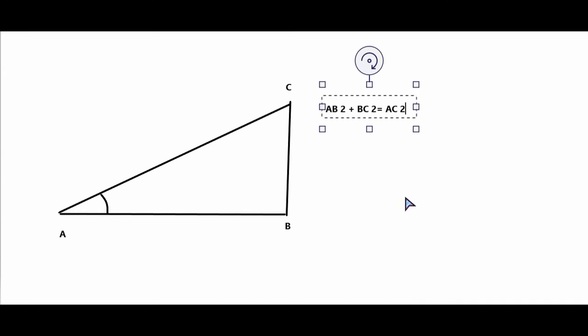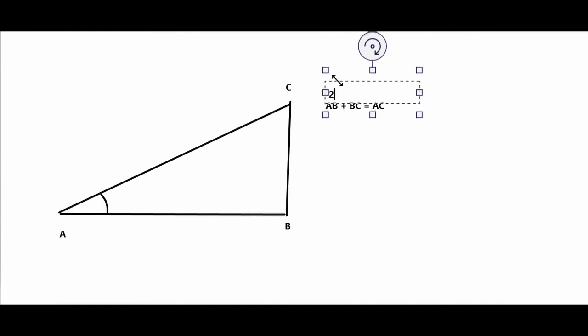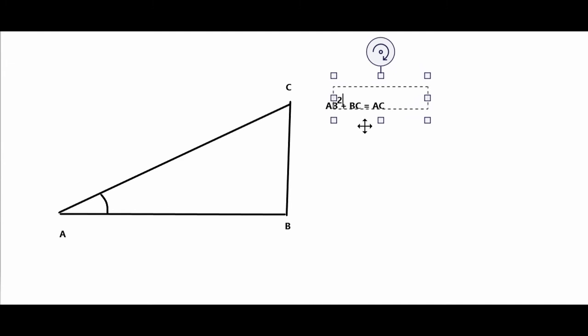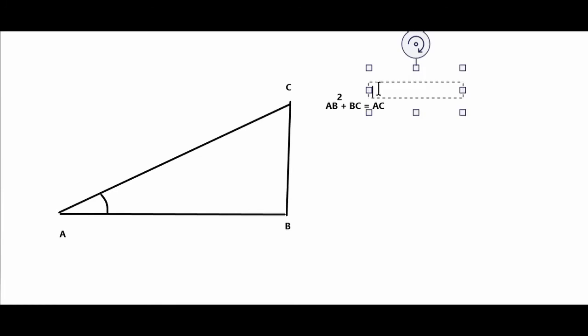I think I can do it in a better way. I will add another 2 here and move it near this BC, so it becomes BC square.